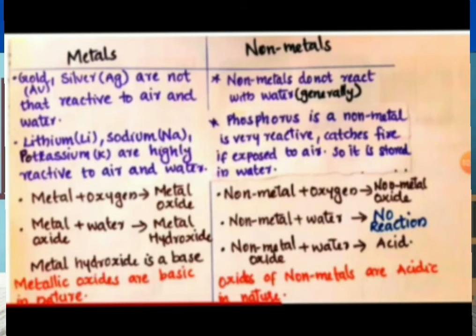Phosphorus is a non-metal that is very reactive and catches fire if exposed to air, so it is stored in water. The non-metals react with oxygen and form non-metal oxide. The non-metals do not react with water. There is no reaction. And the non-metal oxide reacts with water and forms acid. The oxides of non-metals are acidic in nature.